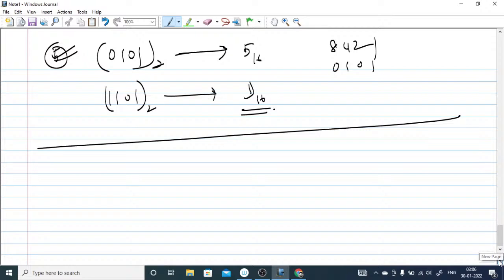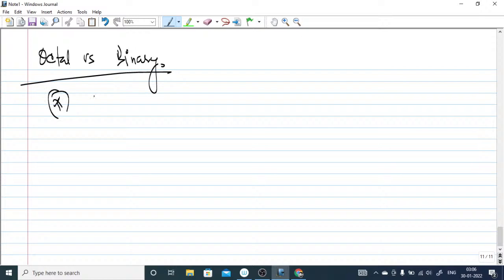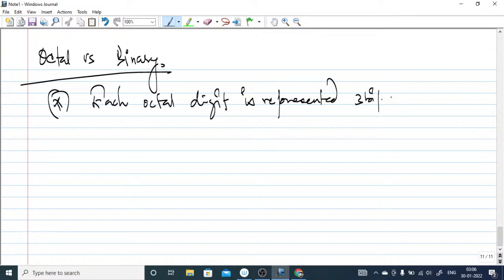This was all about hexa, and now we will talk about octal versus binary. Here you have to keep in mind that each octal digit is represented using 3 bits, that's it. So you have to keep this in mind.